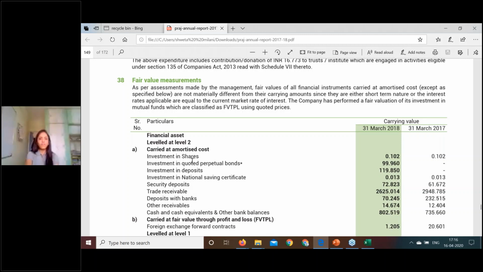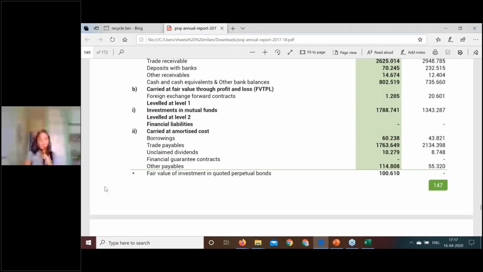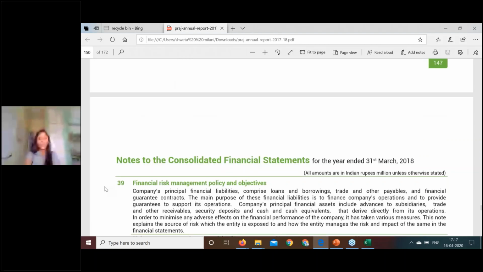Now whatever they have done, investment in shares is there over here. Investment in quoted perpetual bonds, investment in deposits, investment in NSE certificates, these are all classified under level 2. Then they have classified some assets under level 1. They have classified the liabilities under level 2. So this is the kind of classification given in accordance with this standard in this company's annual report.